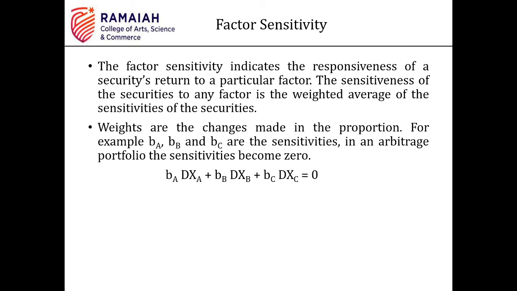So how does it work? I initially mentioned the CAPM approach, correct? What is the formula? RF plus beta into RM minus RF. RM minus RF is nothing but the risk premium, correct? It is the risk premium multiplied by beta, the beta of your stock. Beta of your stock is the volatility of your stock relative to the market. How much is it varying? If the market goes up by 1%, what is the corresponding change of that 1% increase in the market to my particular stock?